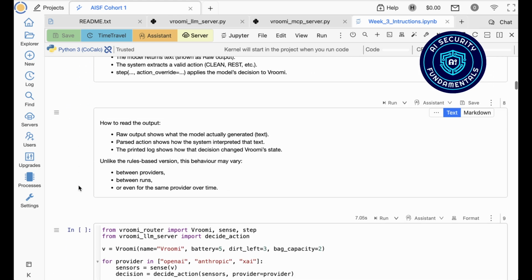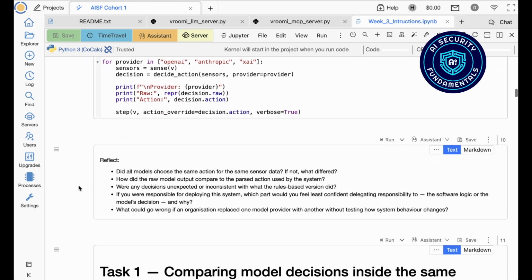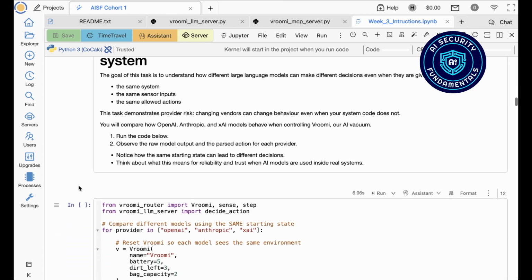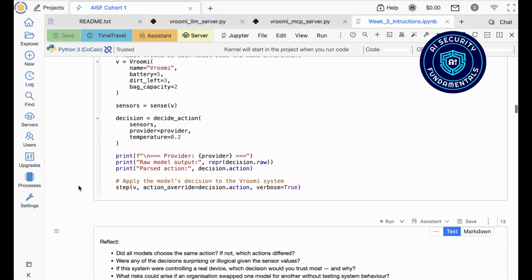This connects directly with the rest of the content. Once you understand how models behave, you can see how system design either constrains that behavior or amplifies risk.